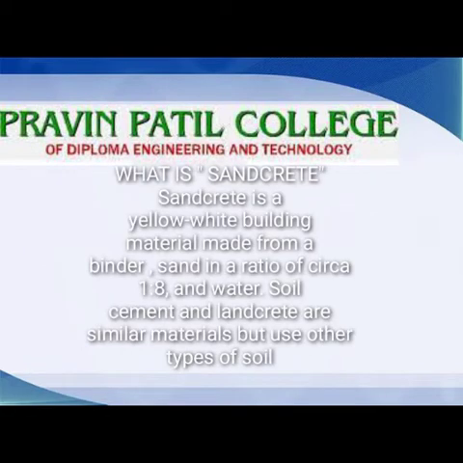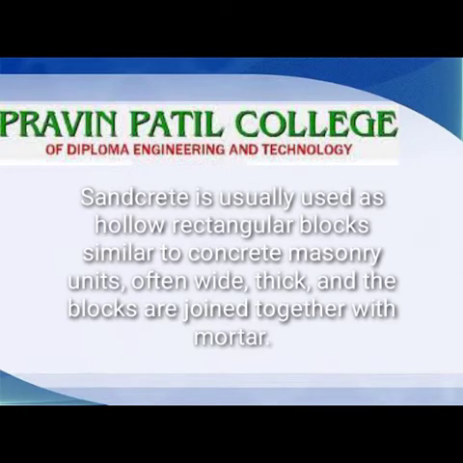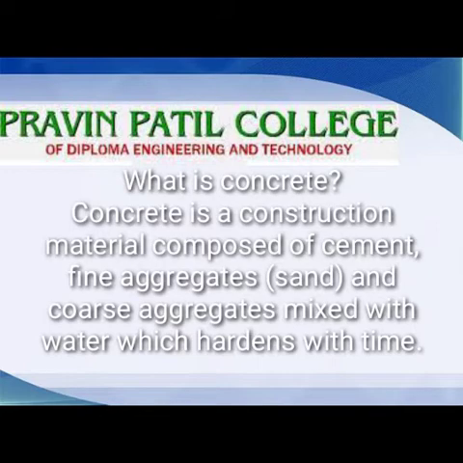What is Sandcrete? Sandcrete is a yellow-white building material made from a binder and sand in a ratio of circa 1:8, and water. Soil cement or landcrete are similar materials but use other types of soil. Sandcrete is usually used as hollow rectangular blocks similar to concrete masonry units, often thick, and the blocks are joined together with mortar.